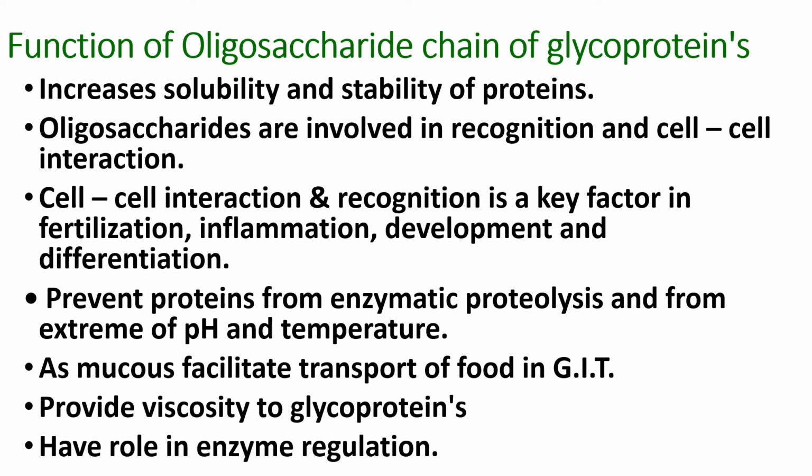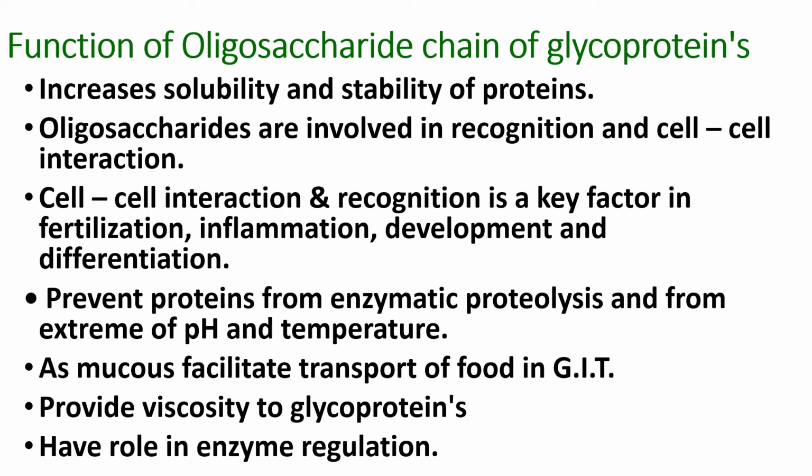As I discussed earlier, it prevents the protein from enzymatic proteolysis and from extremes of pH and temperature. These oligosaccharides, mainly this sialic acid, give viscosity to the glycoproteins, and as mucus it facilitates the transport of food in the GIT, and it also has a role in the regulation of enzyme activities.